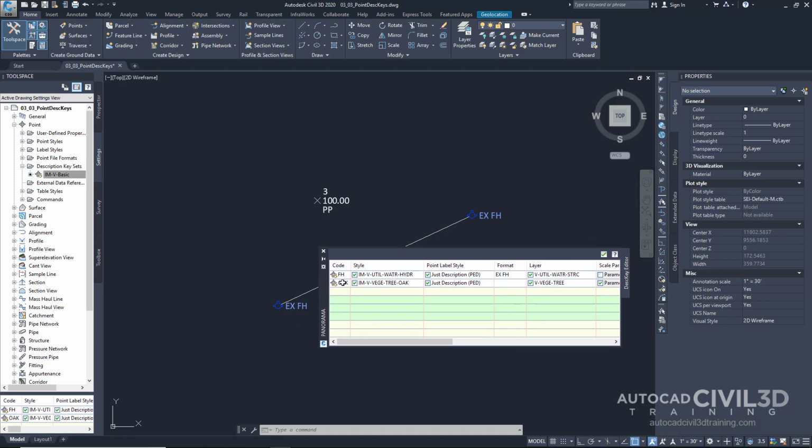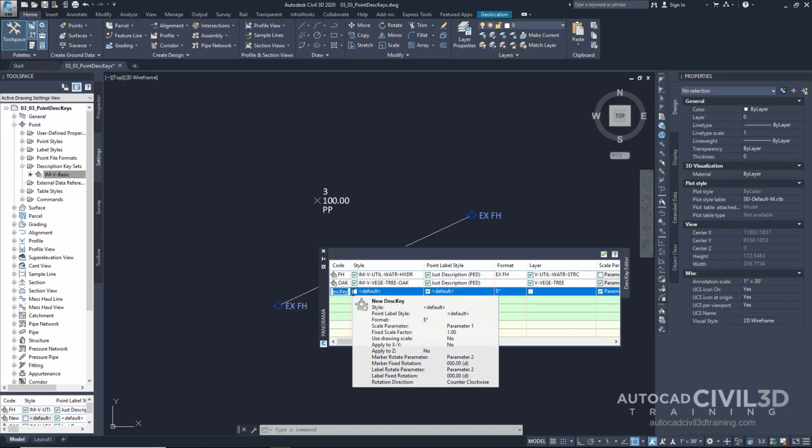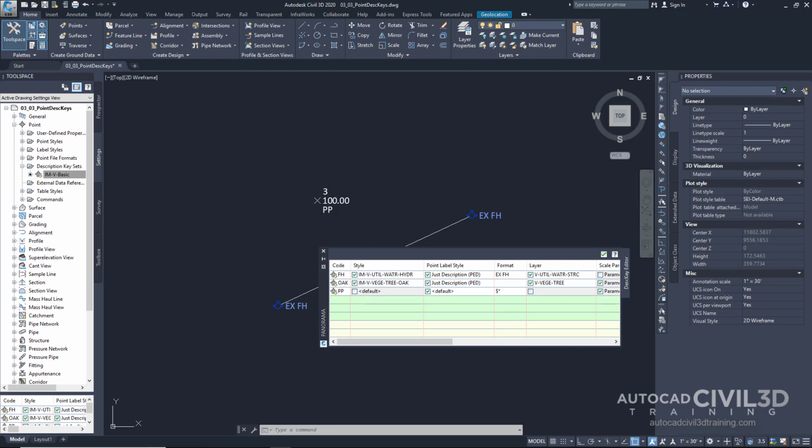I'm going to set it right here. And first, let's go ahead and add a brand new description key. Right click on our oak, click new, and let's type in our code of PP, which is what we have listed right here. Let's change the style of the point itself. We want it to look like a power pole.